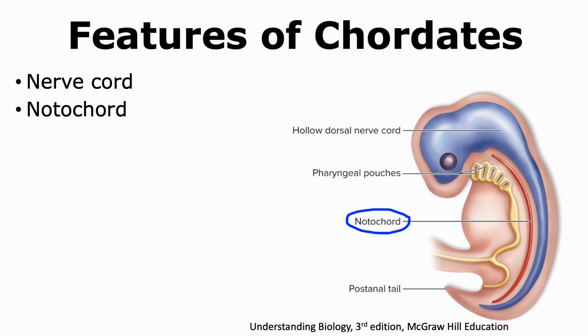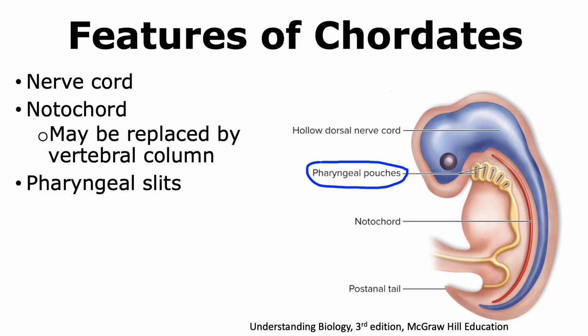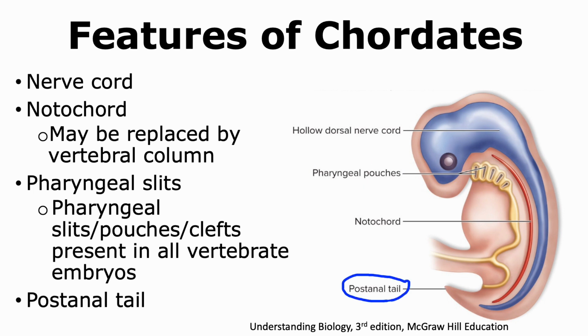In some cases, the notochord may be replaced by the vertebral column as development proceeds. Chordates also show the presence of pharyngeal slits that can also be called pharyngeal pouches or clefts, and these are present in all vertebrate embryos. Chordates also show the presence of a post-anal tail.